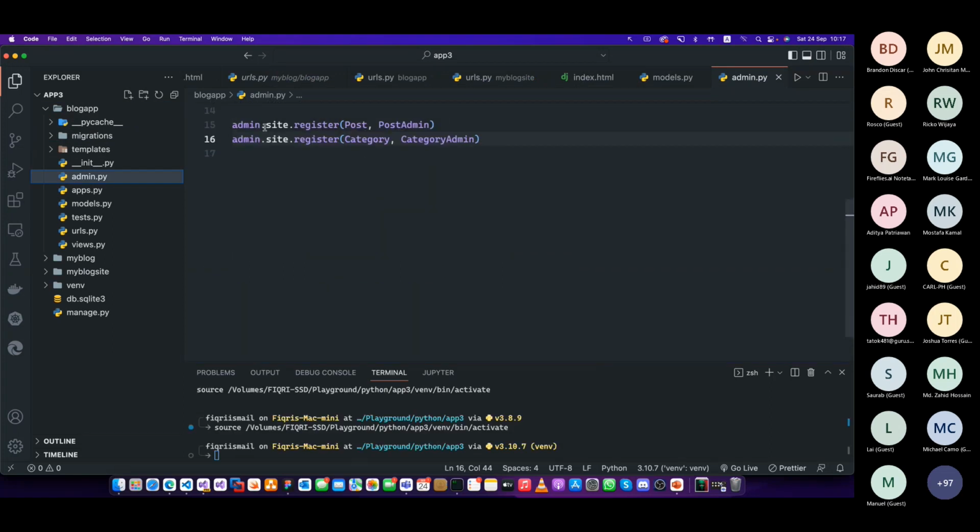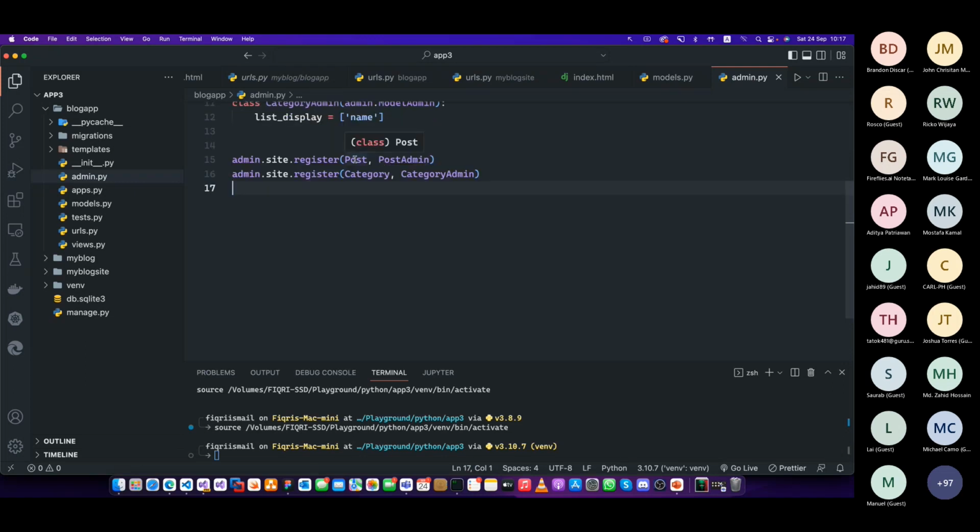So this is how you do it. The admin site register whatever the post. Forget about this post admin and post category. And you can just say, okay, admin site register post, admin site register category. So this is how you do that. So you have these two, the post and the post admin. The post admin is a different story. This is where you start. I'll show it to you.